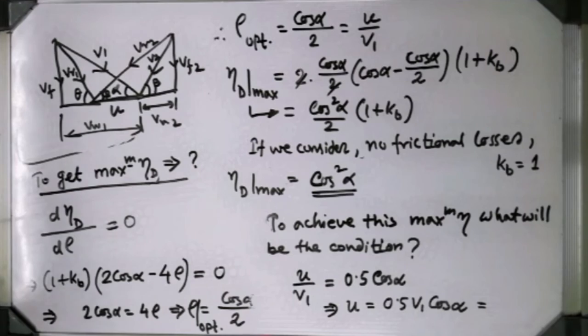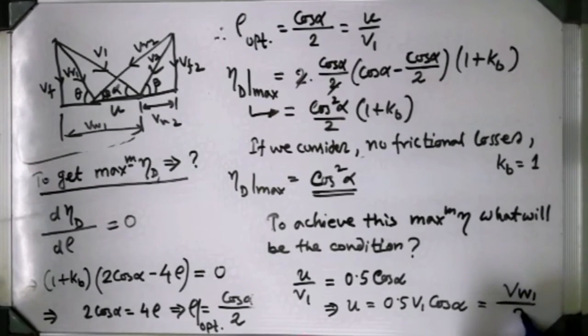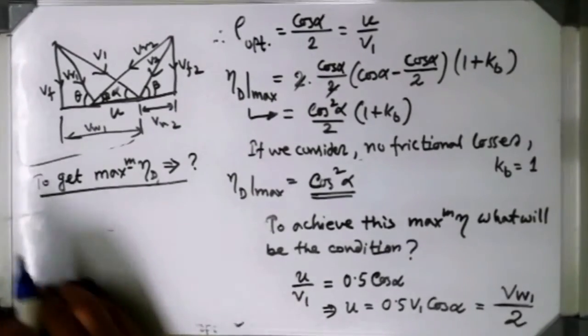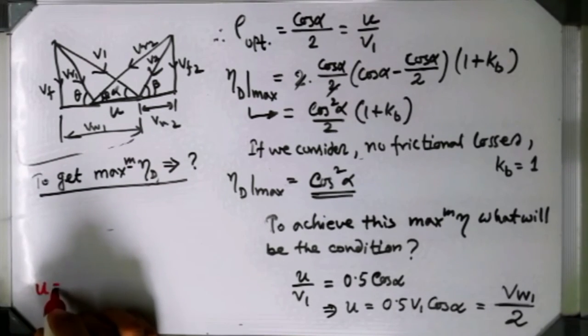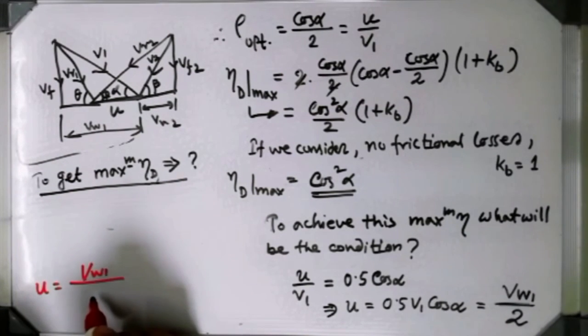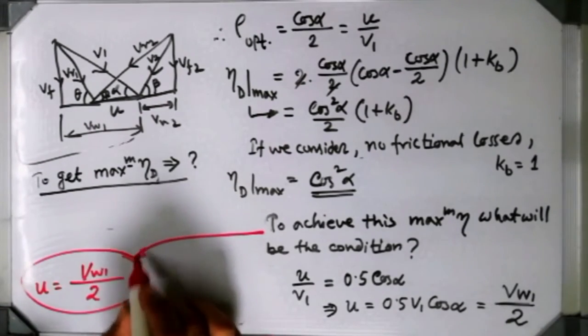Any confusion? No, sir. So V1 cos alpha can be replaced by VW1 by 2. 0.5 can be written again as half. That is the condition I am trying to build over here. Finally I get the condition. What is that? The condition looks like the velocity of the blade will be half of the tangential velocity of the steam. That is the condition we are trying to build.